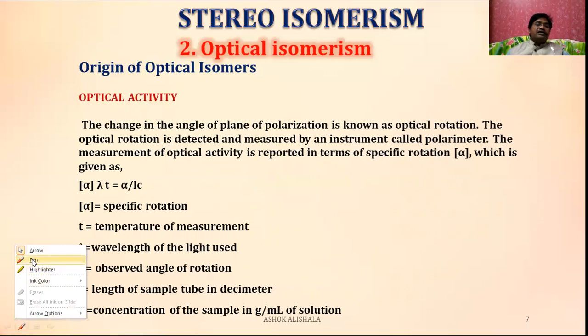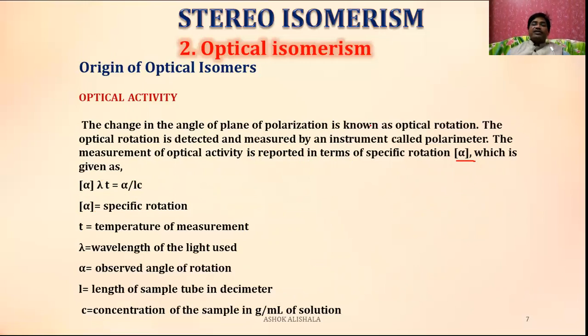And you can say that this is called a polarimeter, and here the rotation by an angle is called optical rotation. The measurement of optical activity is reported in terms of specific rotation, which is indicated with alpha. The specific rotation is given as [alpha] lambda T equal to alpha by L into C.